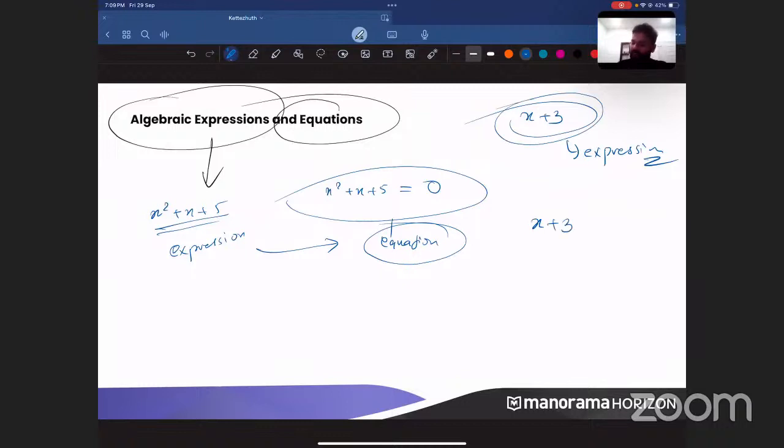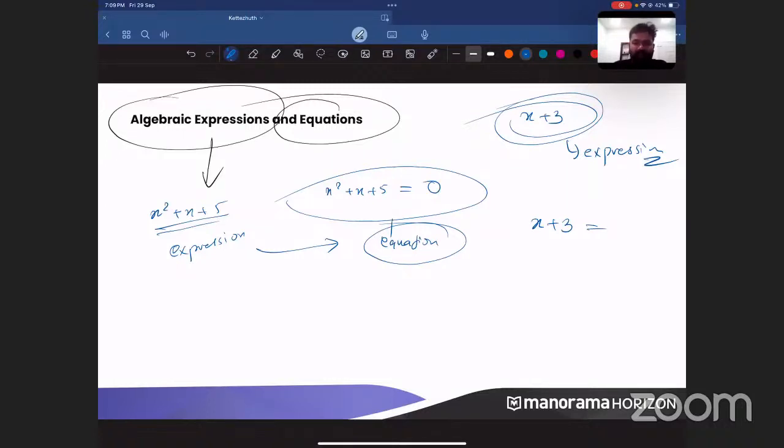And if I write x plus 3 equal to, is this an equation? Please put the answer yes or no. Please put that in the chat. Isabel has said yes. Adit has said no. If x plus 3 equal to is written, Akshat has said yes. Abraham has said yes.